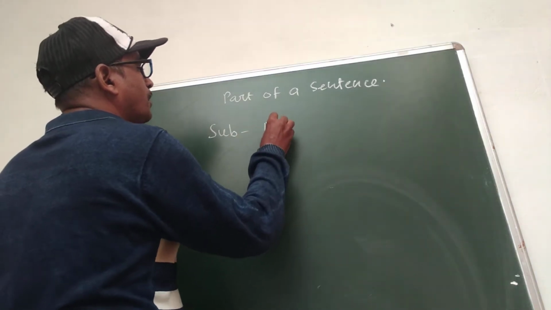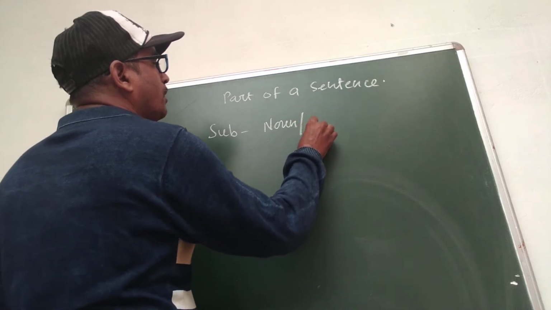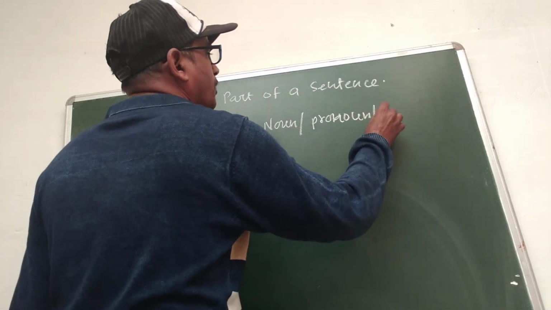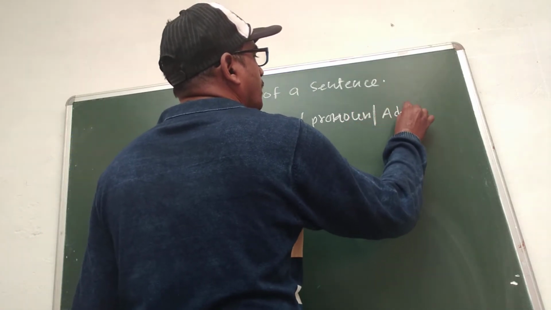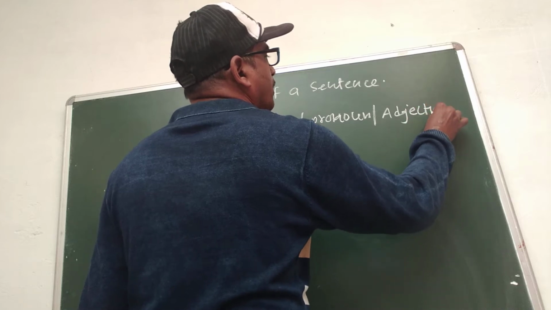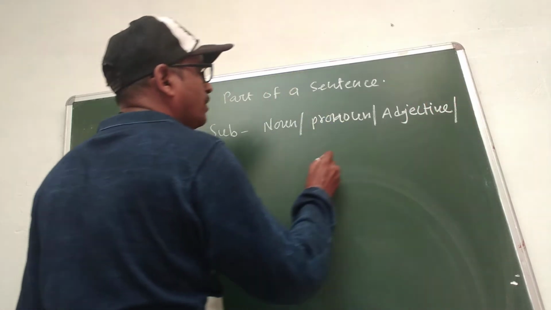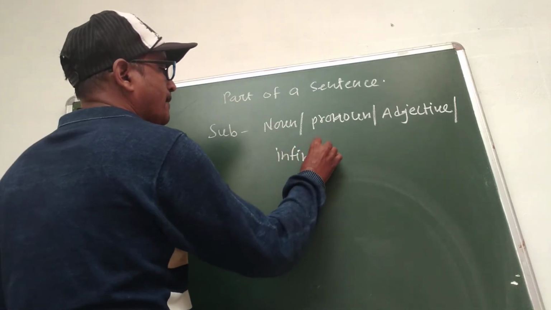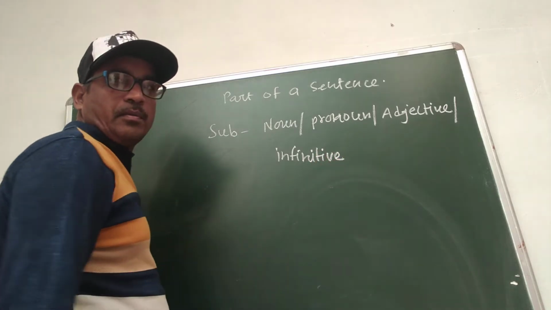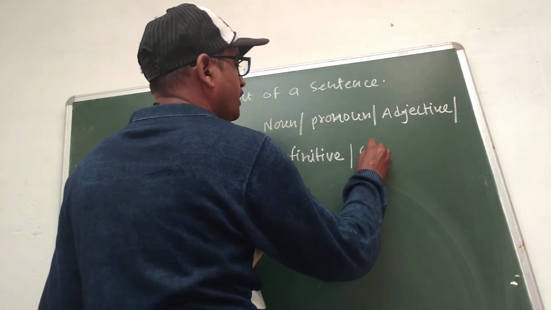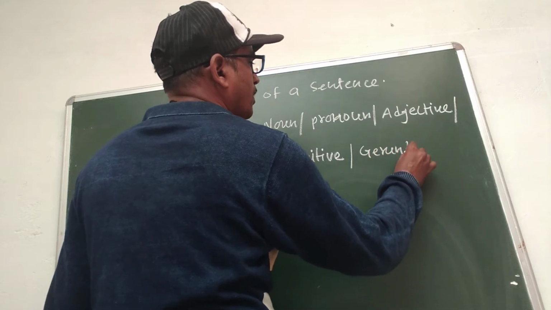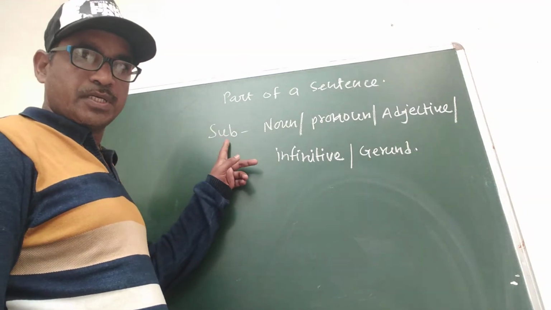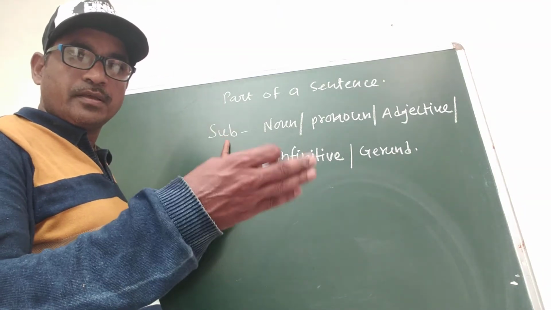It can be a noun, a pronoun, an adjective, an infinitive, or a gerund. All are types of the subject. The subject is the doer, the one that does anything in a sentence.